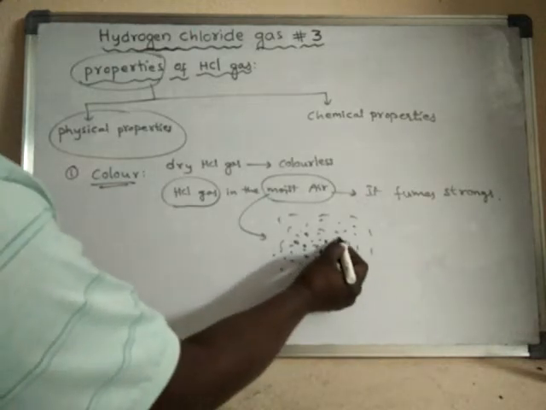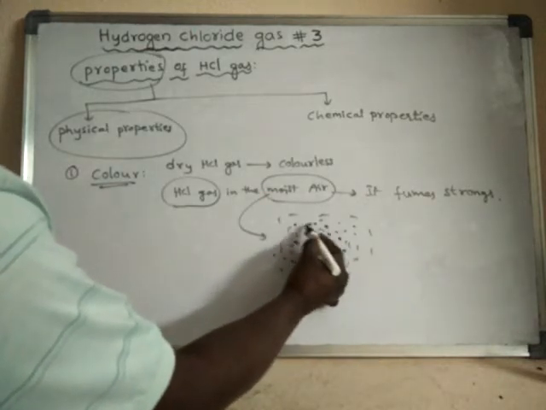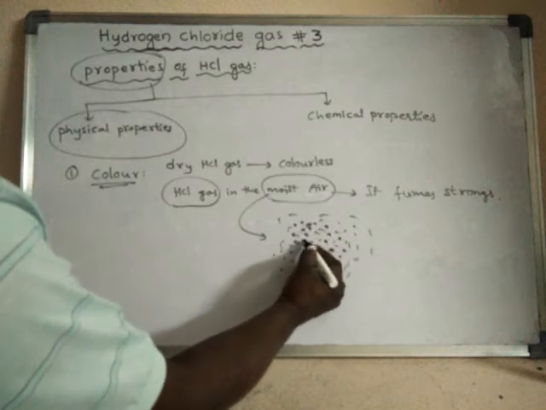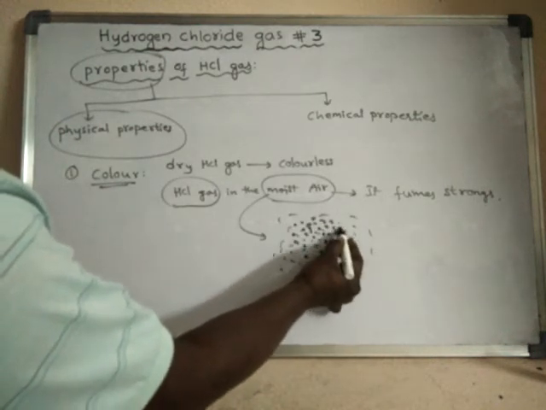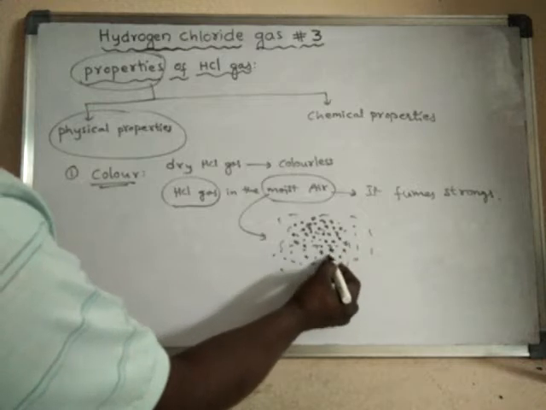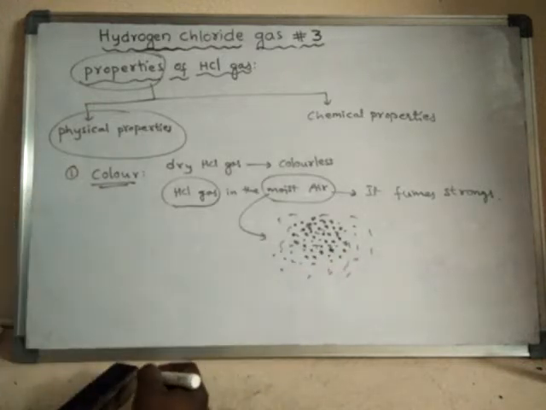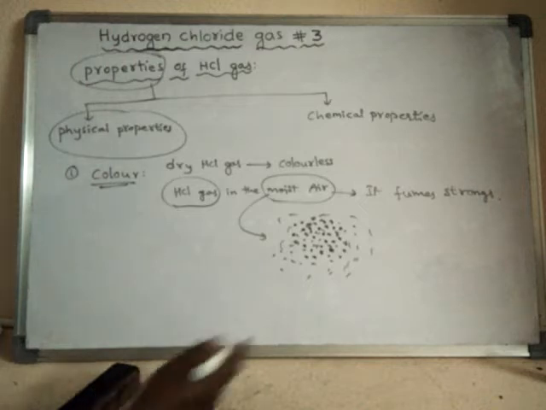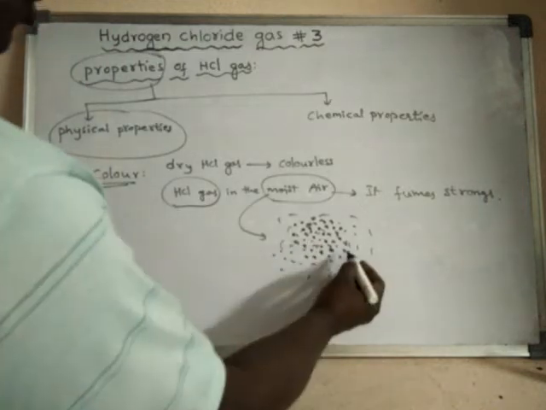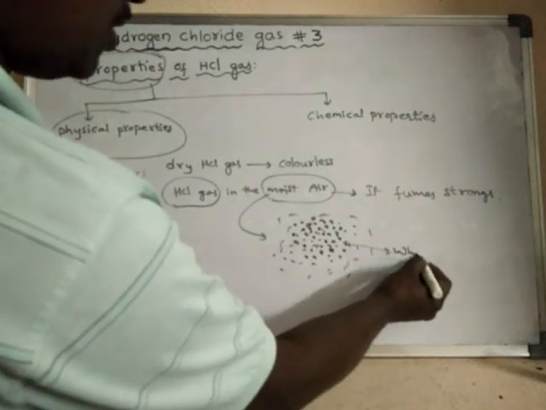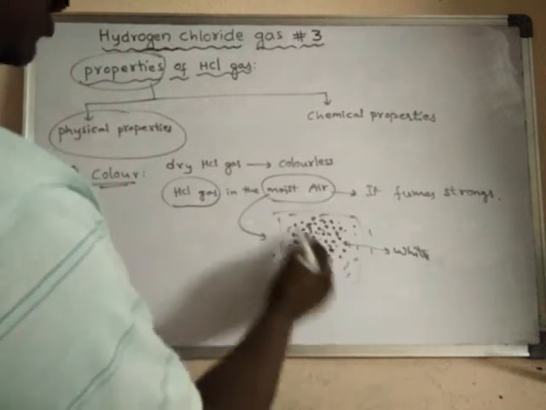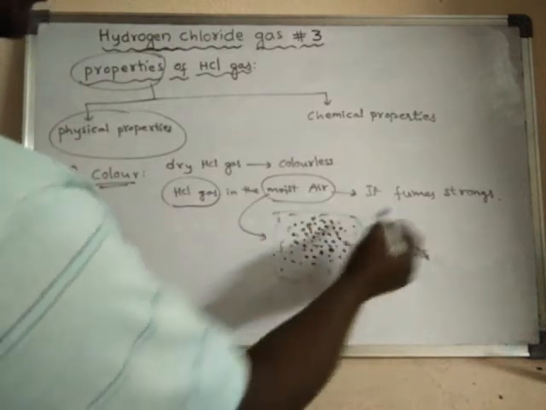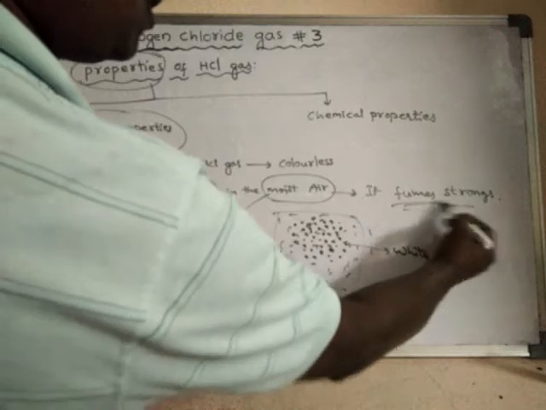So now this air is having droplets of HCl, so hydrochloric acid. That means very tiny droplets of hydrochloric acid are formed. They appear white. So that's why this entire thing appears to be white fumes.